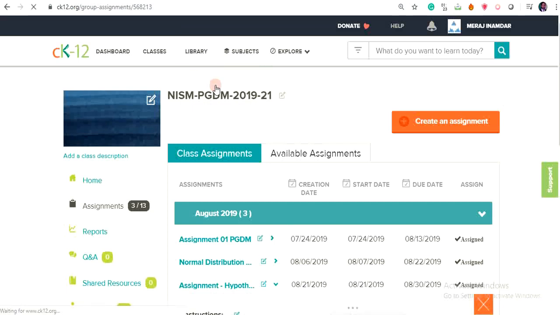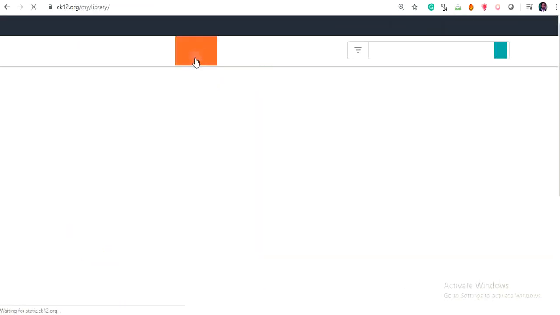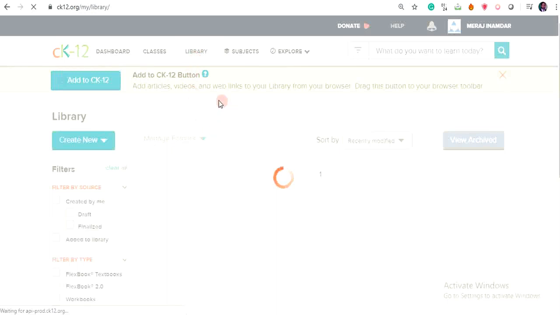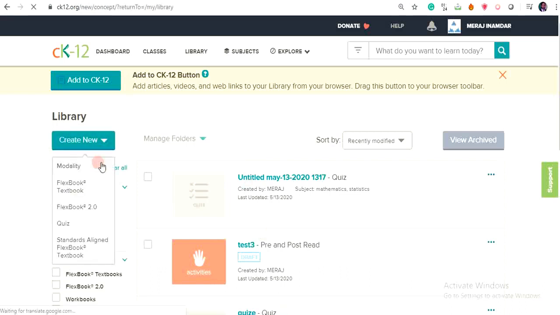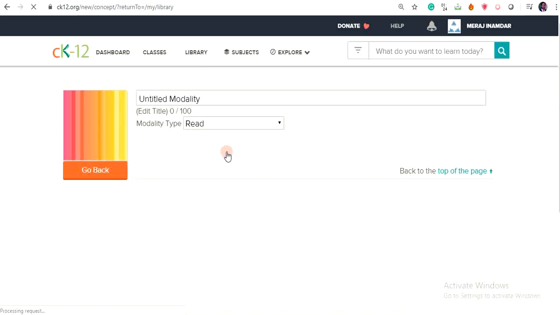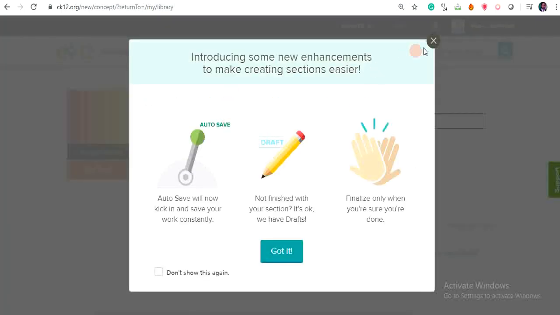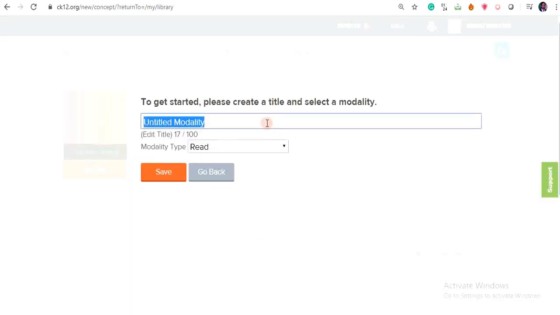If you go to the library, the library basically contains all of your own customized courses. Suppose I want to create various modalities for my course called, suppose, business management.